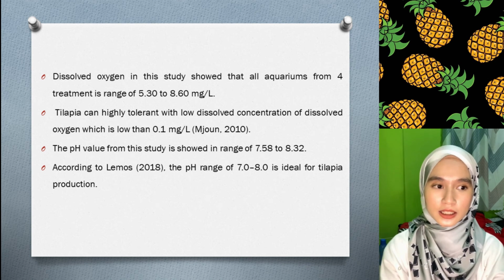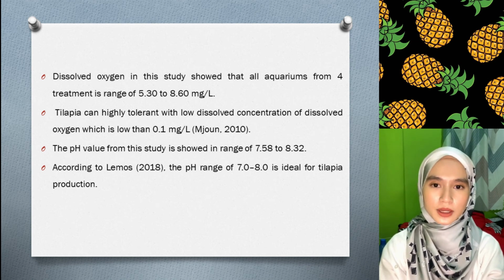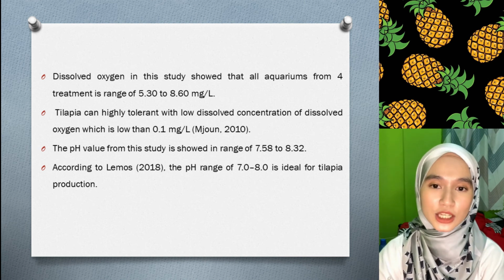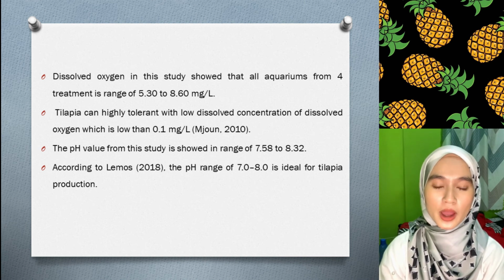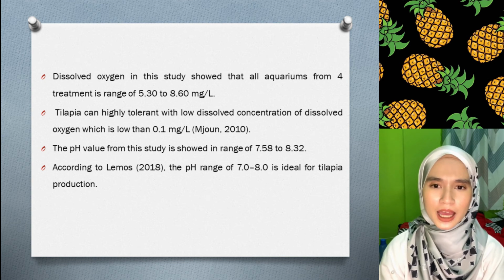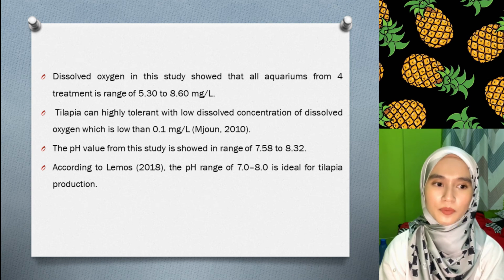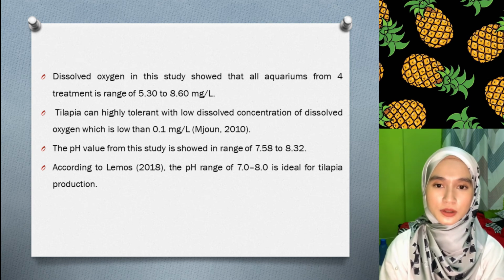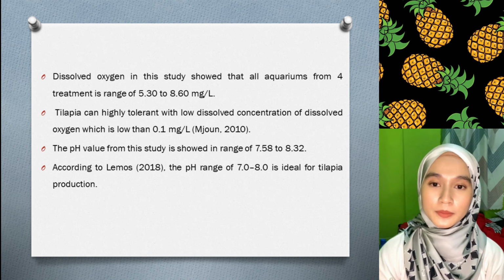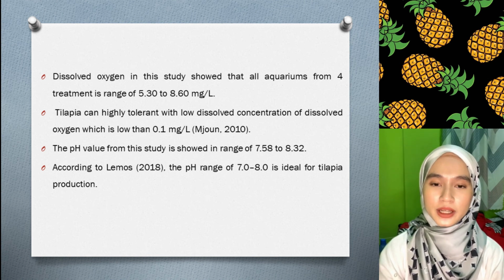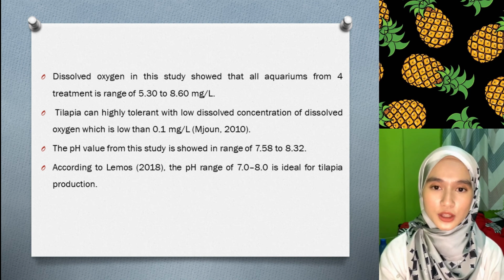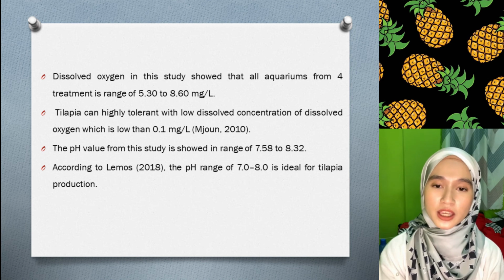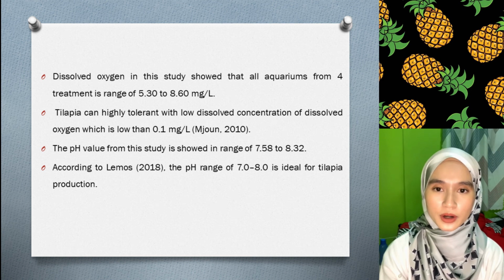The dissolved oxygen in this study shows that all aquariums from the first treatment ranged from 8.30 to 8.60 mg per liter. Tilapia can highly tolerate low concentrations of dissolved oxygen, lower than 0.5 mg per liter. The pH value in this study ranged between 7.58 to 8.32. According to Lemons 2018, a pH range of around 7 to 8 is ideal for tilapia production.